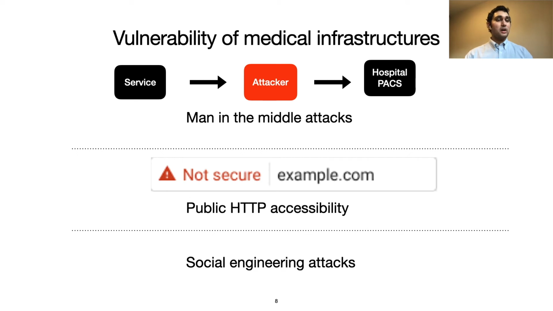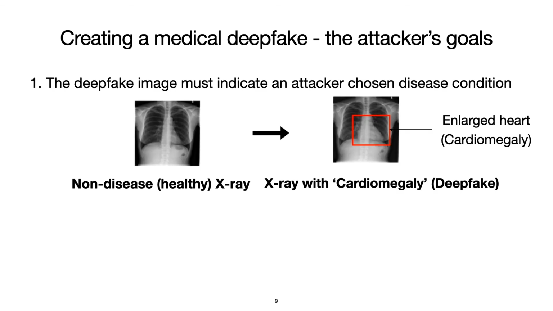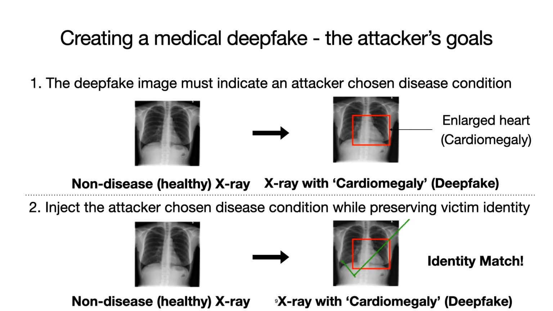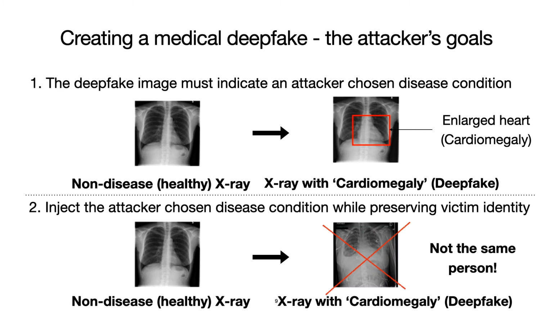So let's talk about the criteria the attacker needs to meet in order for this medical deepfake to be successful. The attacker needs to convert a medical image for a healthy patient into a deepfake that, one, indicates an attacker-chosen disease condition, and two, manages to do so while preserving the patient's identity, that is, anatomical characteristics. This second goal is important because a deepfake will not be successful if the doctor or machine learning tool easily notices that the patient is anatomically different.